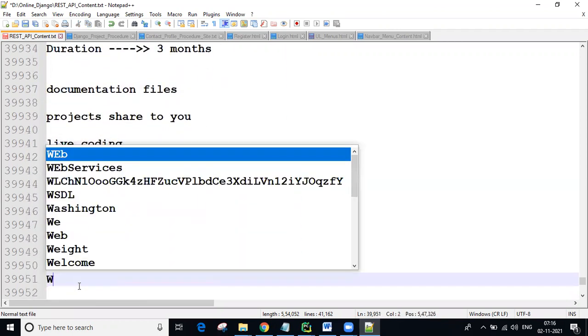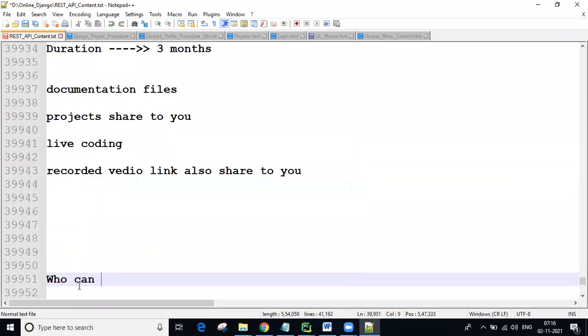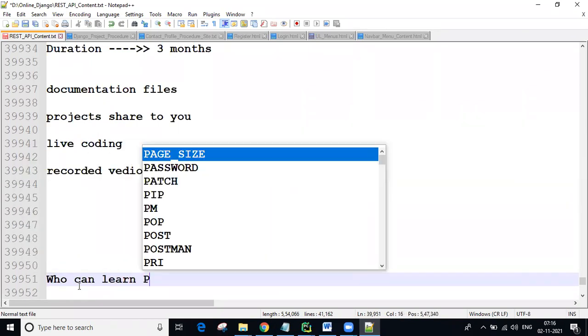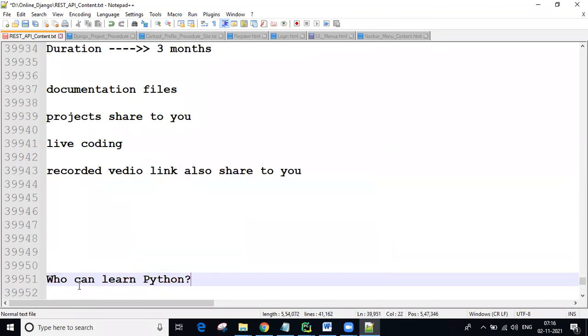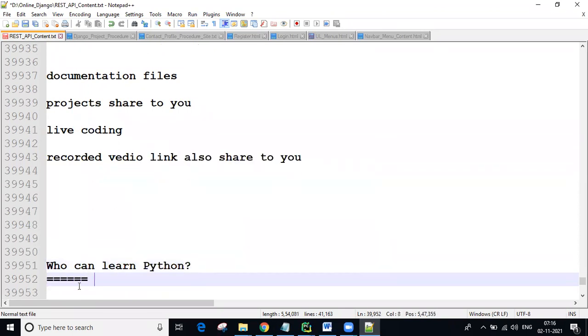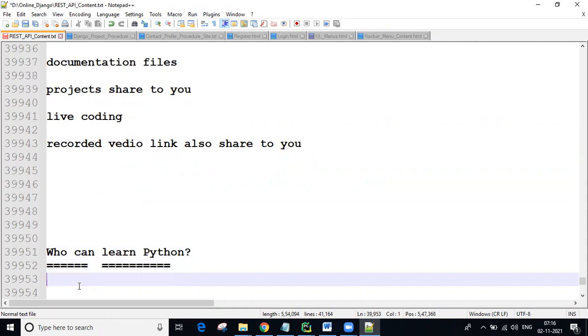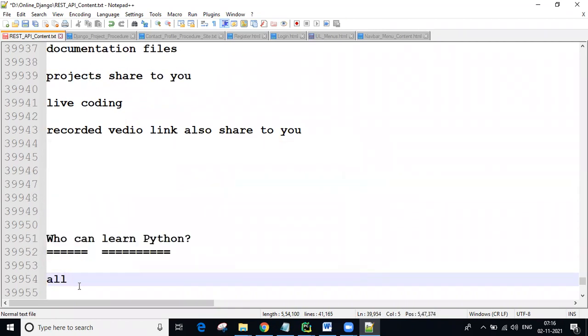First one, who can learn Python? So all education, currently who are studying, guys, studying people can also learn. I mean, in all the education sectors the Python course is there. That's why a lot of students are also joining regular sessions, guys.